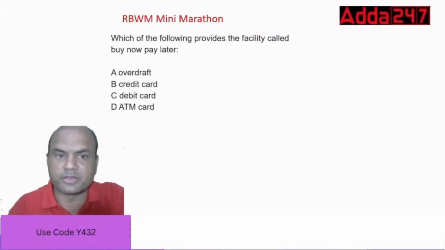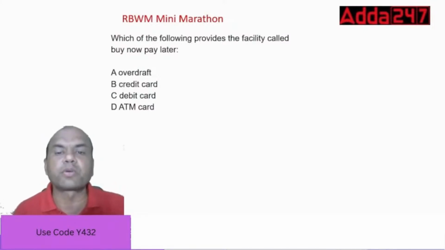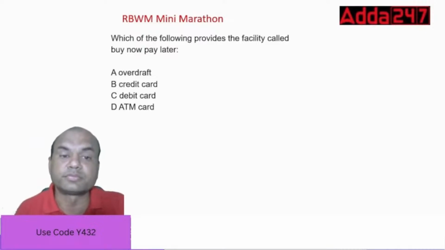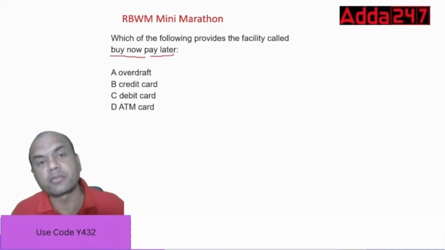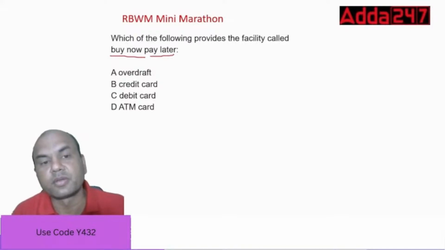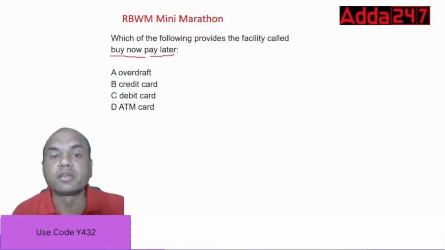Next one. Which of the following provides a facility called buy now pay later? OD, credit card, debit card, ATM card?